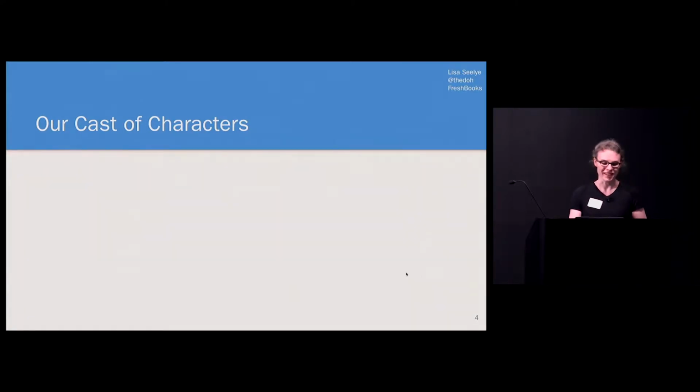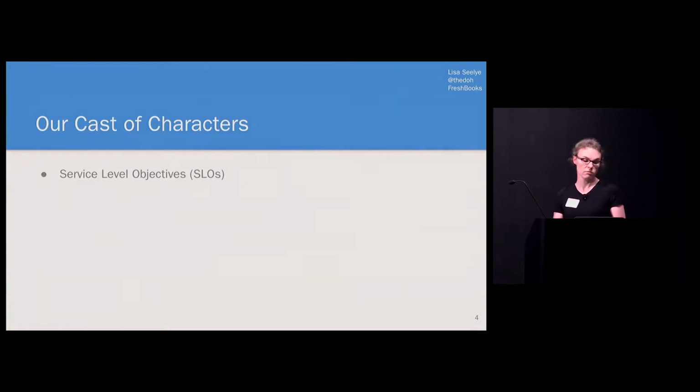So let's introduce our cast of characters for our story. First up, we have service-level objectives, or SLOs. They're used to set formal expectations for your service's stakeholders, or in other words, a nice way to say we aim to provide this level of service. Almost in the same breath is the implication that the service's owners are going to take the steps needed to restore service to that level in the event that there's been a breach of the objective. Now, that's a 20-second, if that, high-level view of what service-level objectives are. Please know that the topic is way deeper than that, and we'll get to that later.